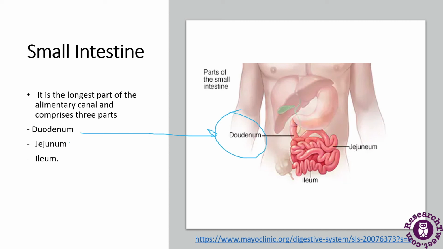Next is the jejunum. It is the middle part of the small intestine. Next comes the ileum, which is displayed here. It is a highly coiled structure and it opens into the large intestine.